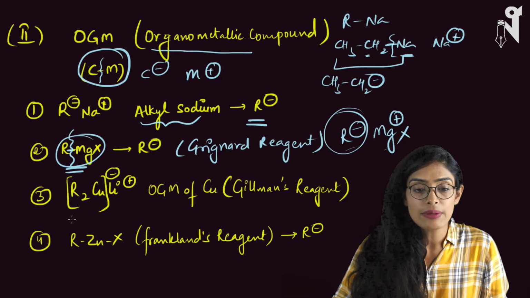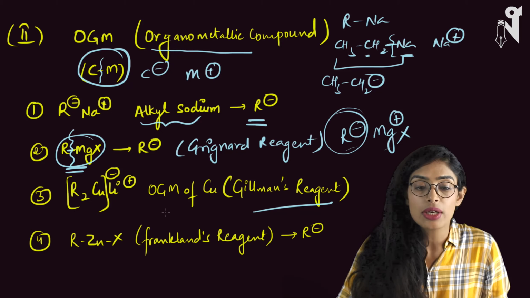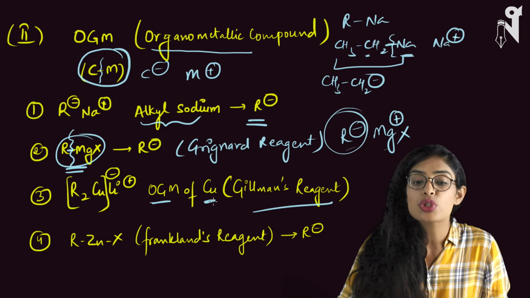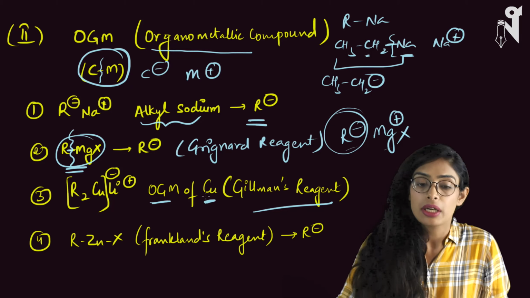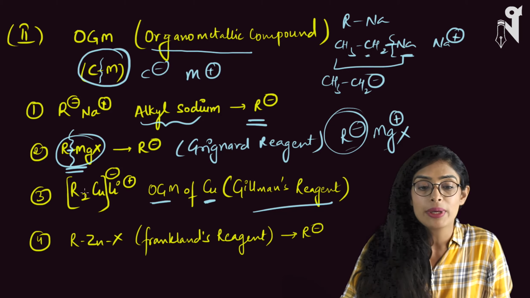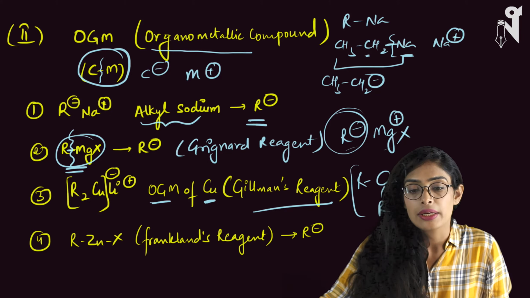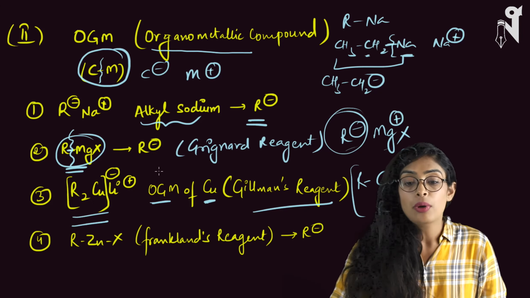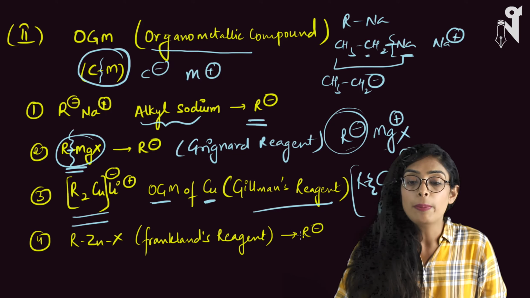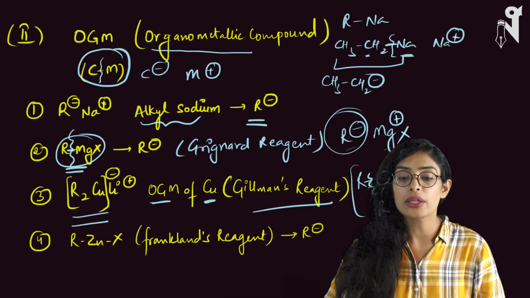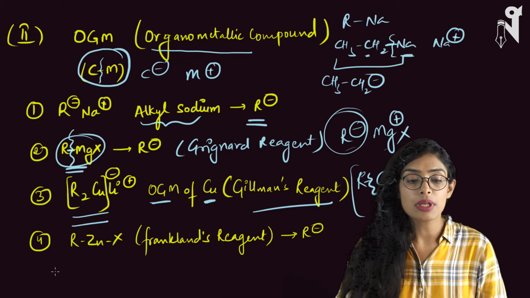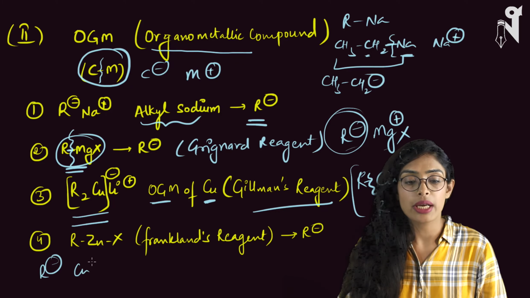In exactly the same way, we have another compound called Gilman's reagent. This is an organometallic compound of copper. OGM means organometallic compound. So there is a bond between copper and R. You can also write it as Cu, R, and then Li, with a minus charge here and a plus here. So this is your organometallic compound. When one bond between R and copper breaks, R comes out as R minus and copper comes out as Cu plus.